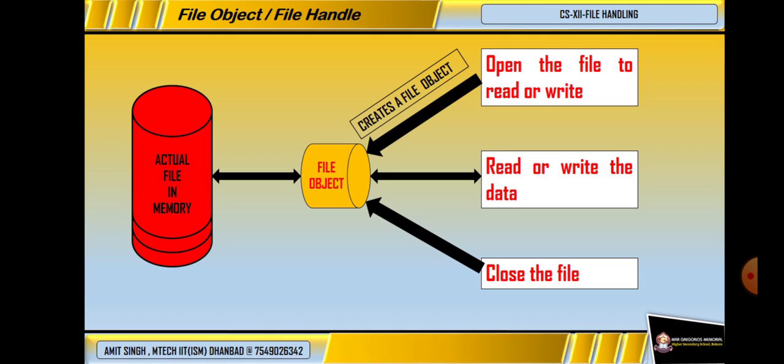So when we say to open a file in read or write mode, it will create a file object and link the file object to the actual data file present in the memory. Then after creating the file object, we will do the operations on the file. Actually first we will do the operations on the file object, and that will appear in the actual file stored in the secondary memory after closing the file. When we close the file, it will reflect in our actual memory. So this screen depicts that.